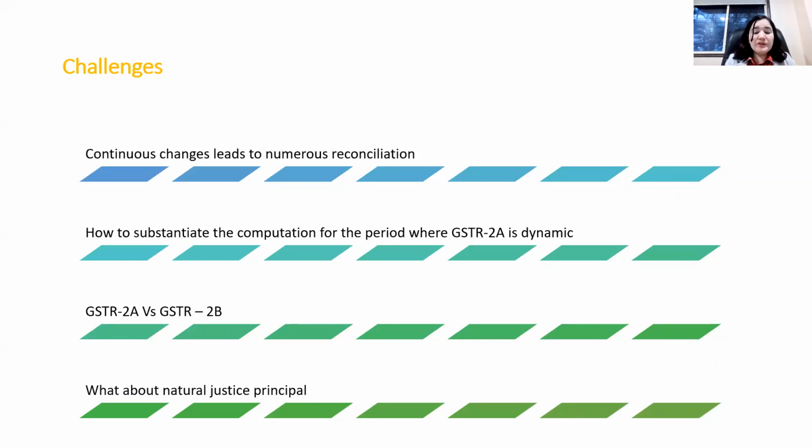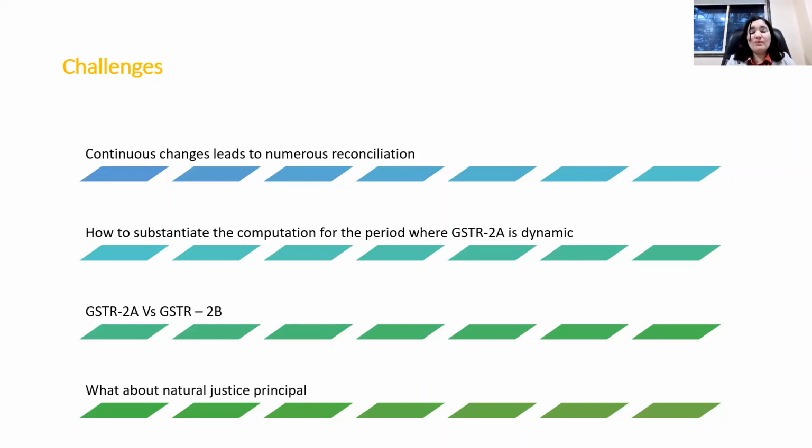Second, it's very difficult to substantiate our computation because you are aware that GSTR 2A is dynamic. So it's changing whenever there is an uploading of invoices by the vendor. So it's very difficult to substantiate the computation, because your computation could change, or the GSTR 2A could change when the authorities visit your premises for the purpose of audit.